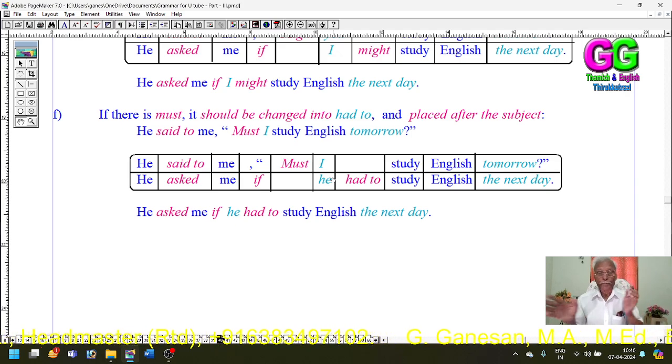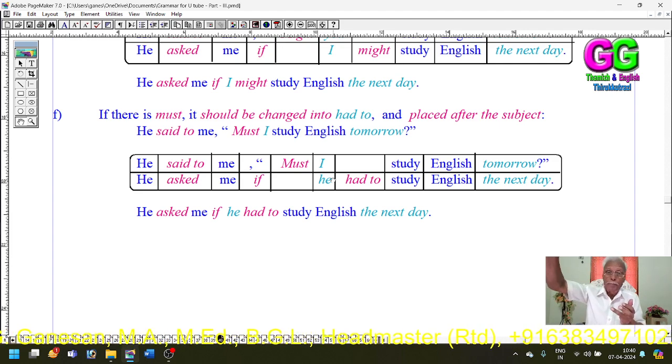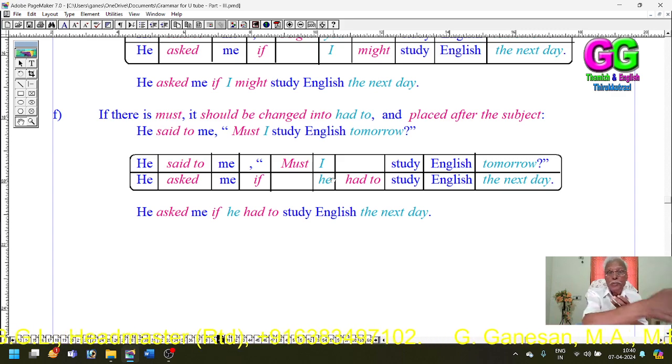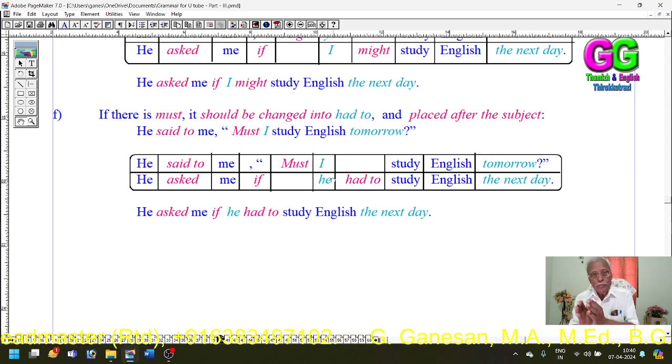Again, my dear students, in direct and indirect speech, the first person in the quotation refers to the speaker, and the second person in the reported part refers to the hearer. So first persons should be changed according to the speaker, and second persons should be changed according to the hearer. If there is a third person, it should be kept as it is without any change.